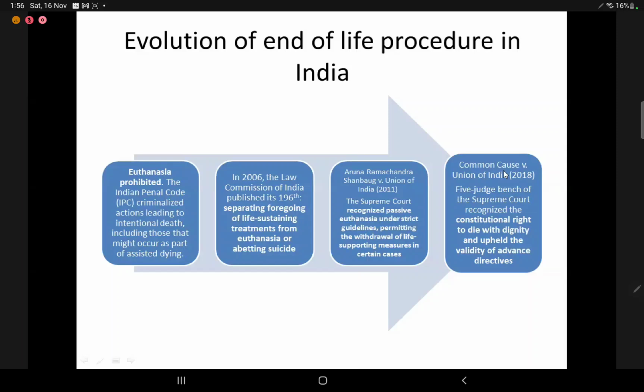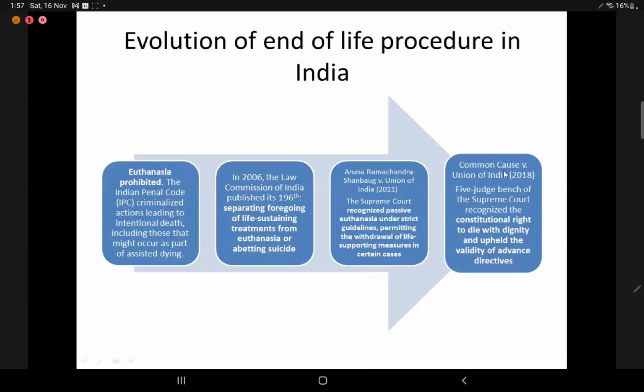In 2006, the Law Commission of India published its 196th report separating foregoing of life-sustaining treatment from euthanasia or abetting suicide. That is the first time foregoing of life-sustaining treatment, that is withholding or withdrawing life-sustaining treatment, was separated from abetment of suicide. One landmark case was the Aruna Shanbaug case versus the Union of India, in which the Supreme Court for the first time recognized passive euthanasia under strict guidelines, permitting the withdrawal of life-supporting measures in certain cases.